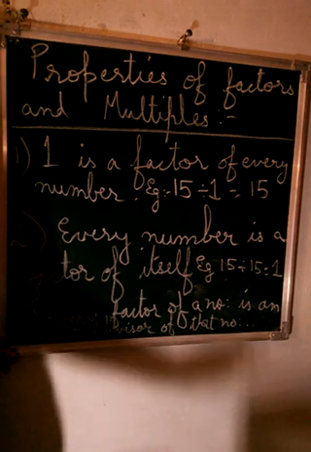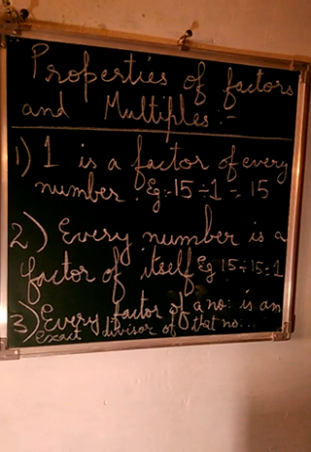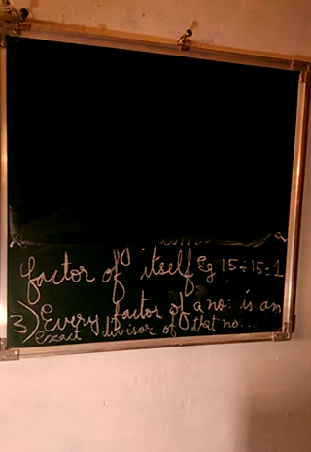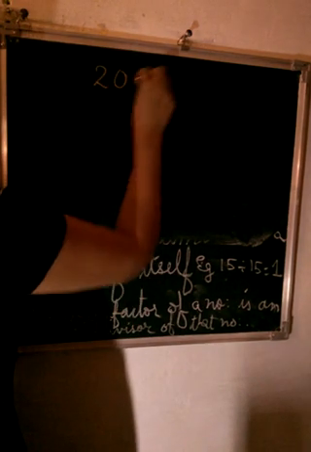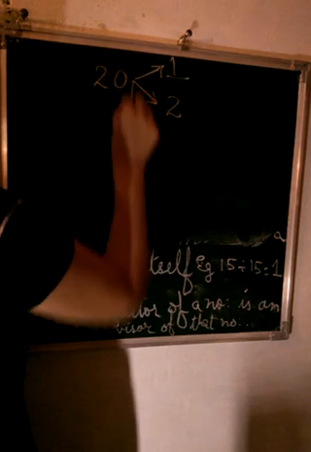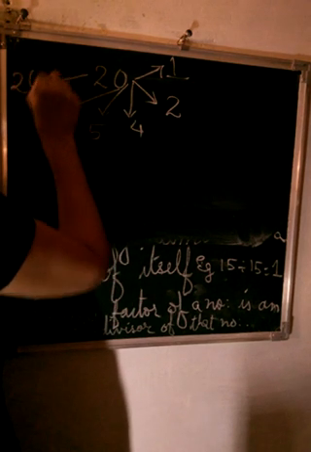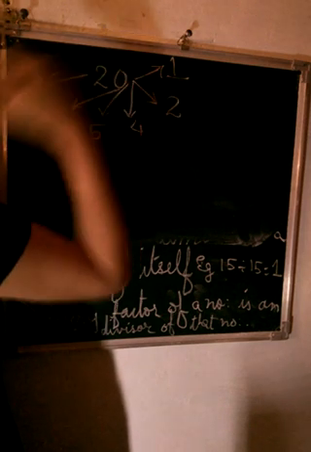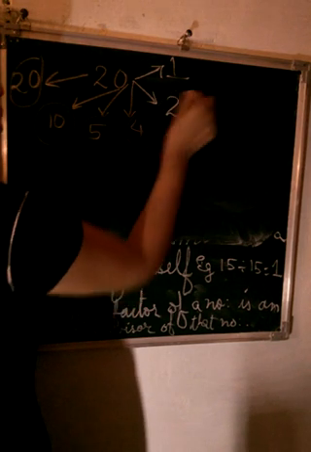Third one, every factor of a number is an exact divisor of that number. Now how's this possible? We'll see it now. Here, every factor of a number, any number you take, for example, you take a number 20. Who all can divide 20? 1 can divide, 2 can divide, 4 can divide, 5 can divide, 10 can divide, 20 can divide. Yes, so all these are factors of 20, and so they are also known as the exact divisors of 20.